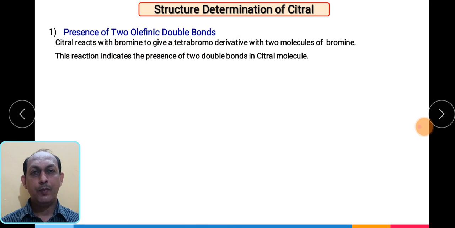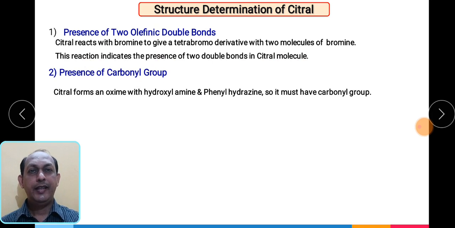The four bromine atoms get added across the carbon carbon double bonds, so we have to take two bromine molecules. Once this addition is done, we can say there is a presence of two double bonds in the citral molecule.